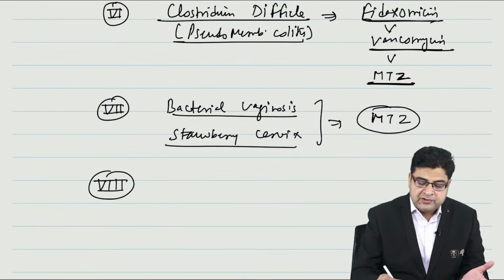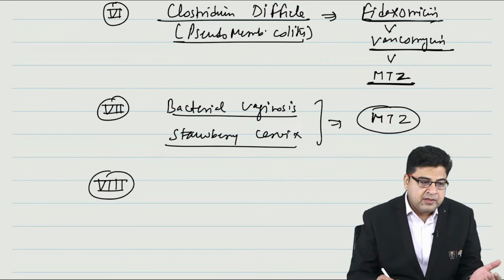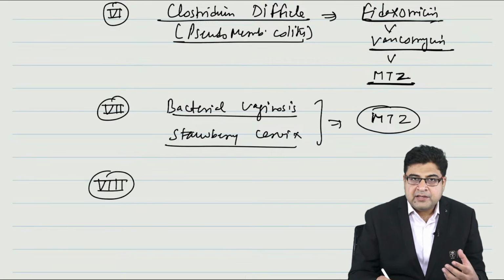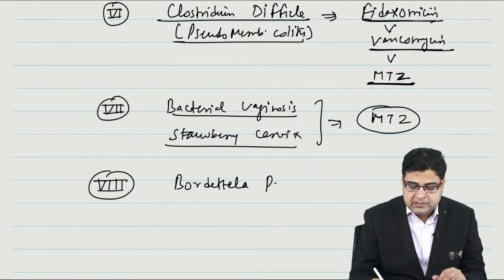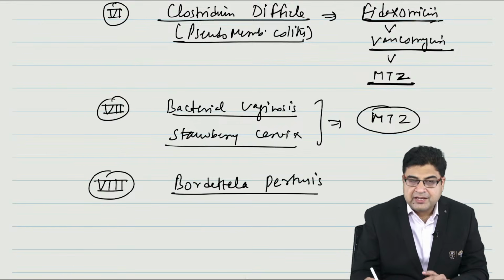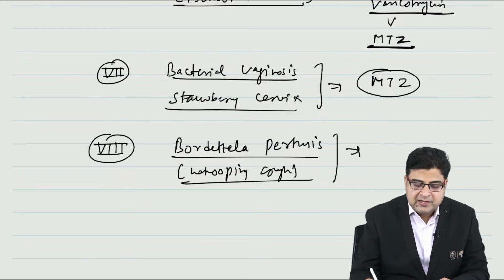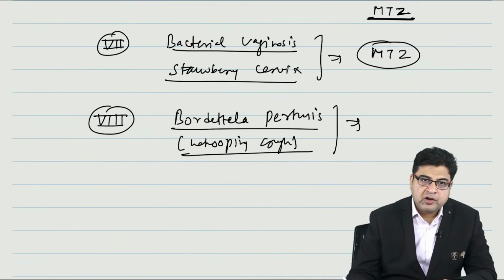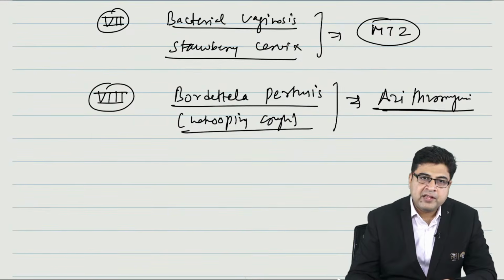Like recently, in one of your NEET exams, they have given the name of a bacteria, that is Bordetella pertussis. So what is the drug of choice for Bordetella pertussis? Bordetella pertussis can cause whooping cough. So what is the drug of choice for whooping cough? The drug of choice for whooping cough is azithromycin. So guys, this is important because they have recently asked it in one of your exams. So azithromycin, for whooping cough we can give.